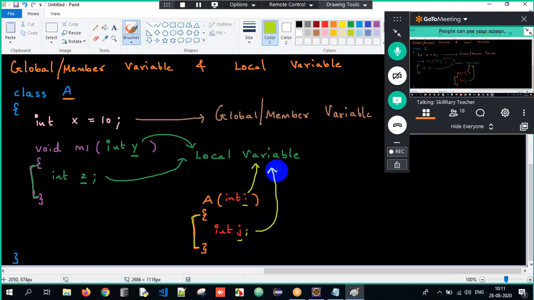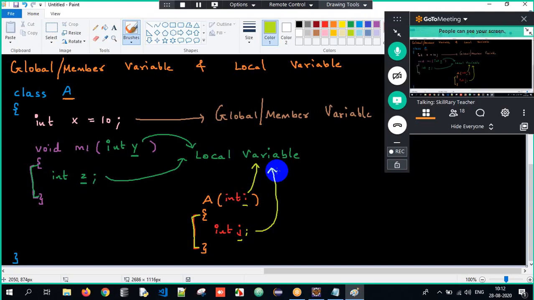So how do you differentiate between a member variable and a local variable? If a variable is declared within a class, it's a member variable. Apart from that, if you find a declaration in one specific scope, we call it a local variable. Member variables are also called global variables because we can access them globally, everywhere throughout the class.